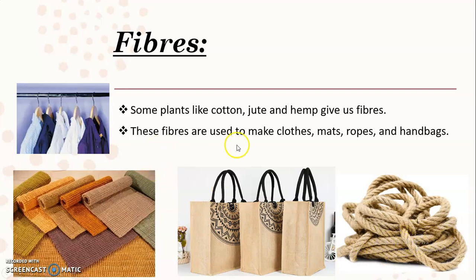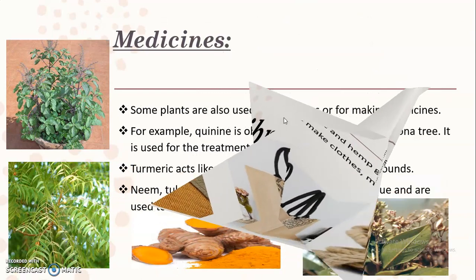So the fibers are used to make clothes, mats, ropes, handbags, curtains, bed sheets, carpets, and so many other things which we use for different purposes. So these are the fibers which are given by the plants only. Let's see the other product which is given by the plants.